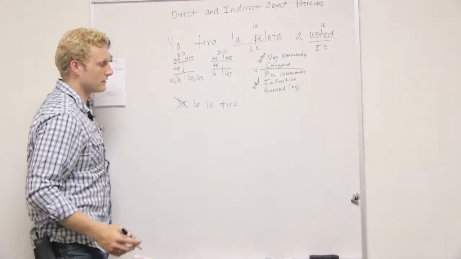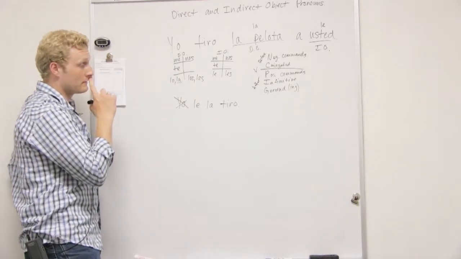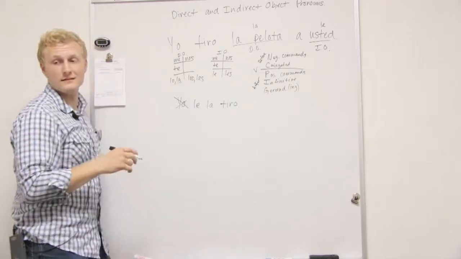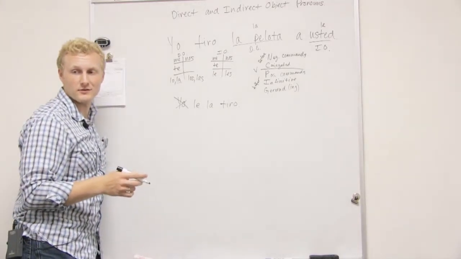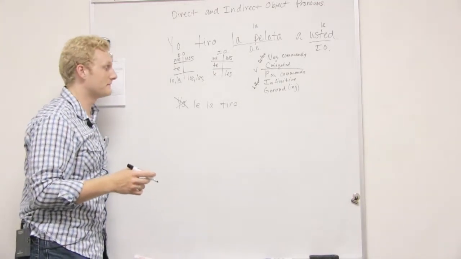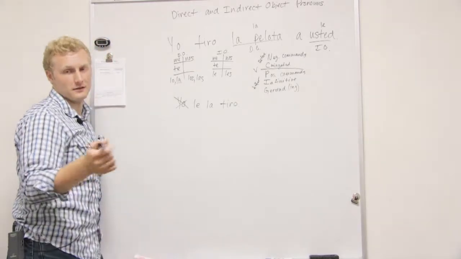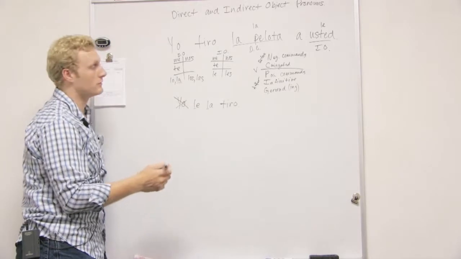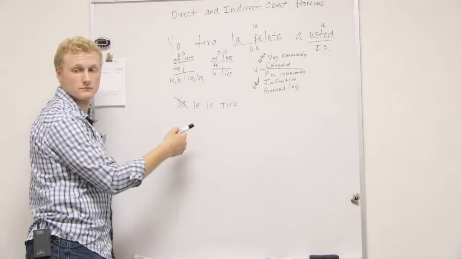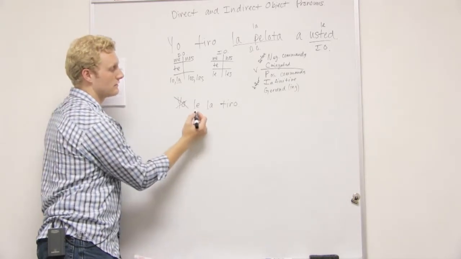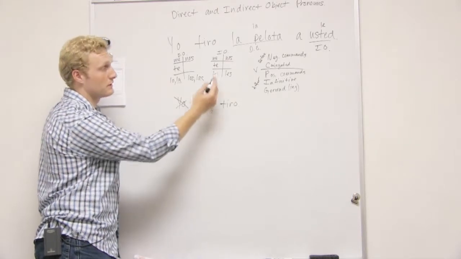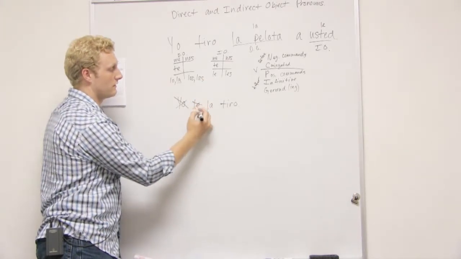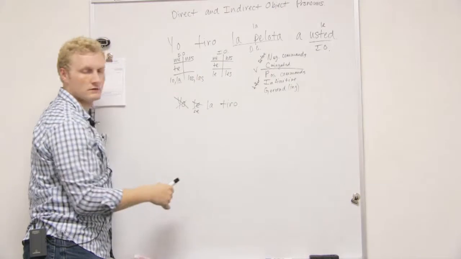And then there's another rule that says you can't lay low in Mexico. Anytime there are two pronouns that start with L, whether they're plural or singular, you always change the first pronoun, which will always be indirect, to se.